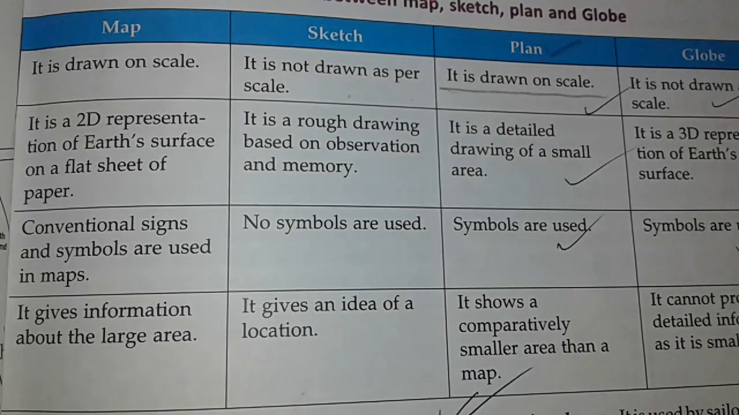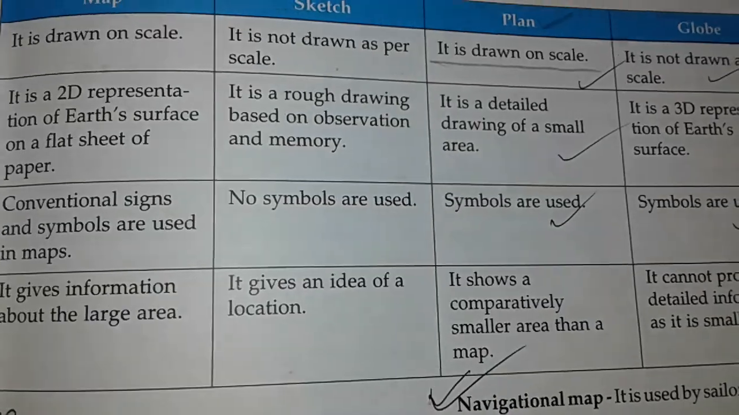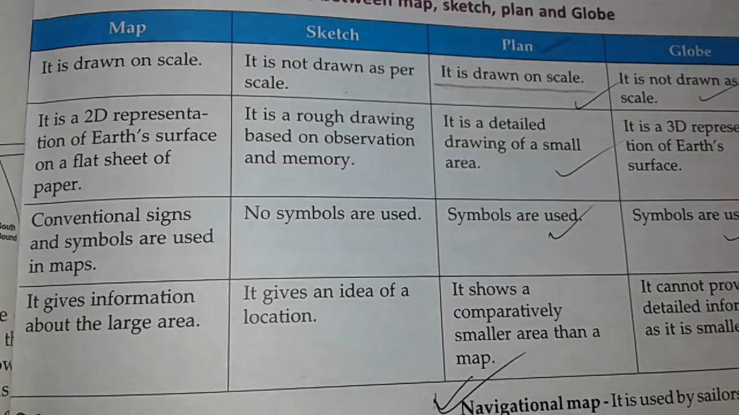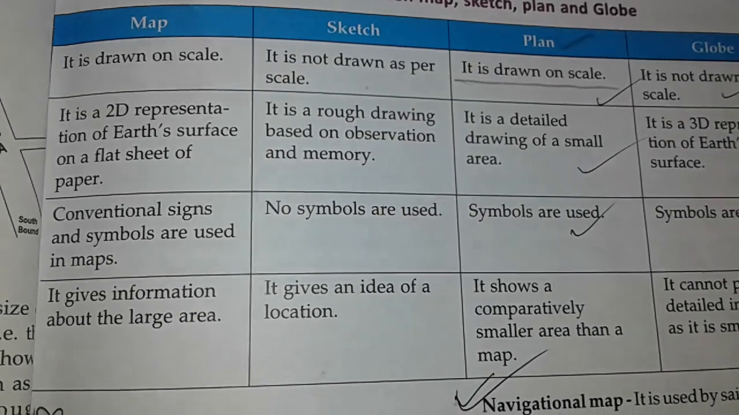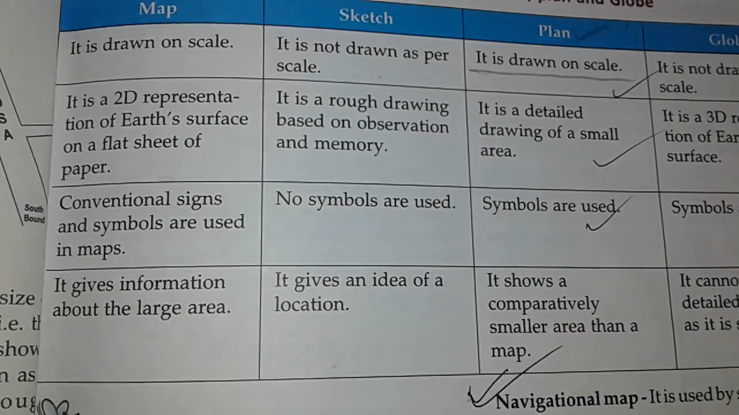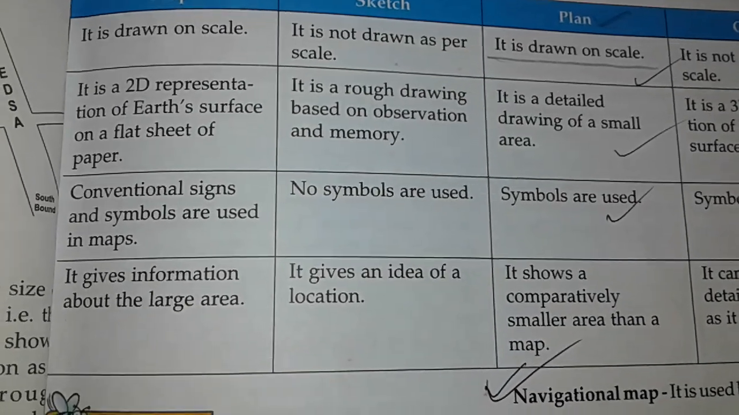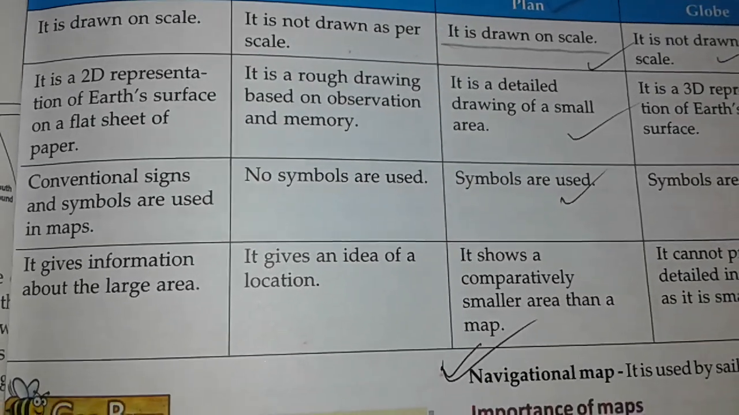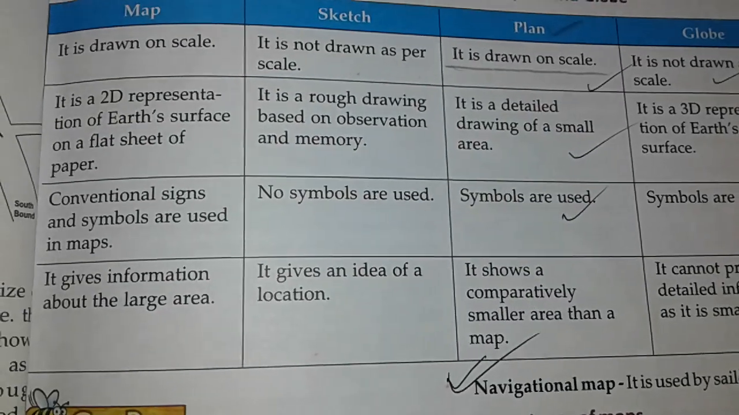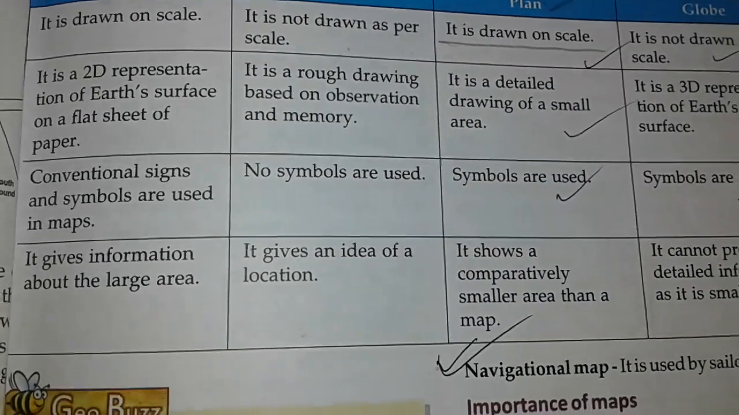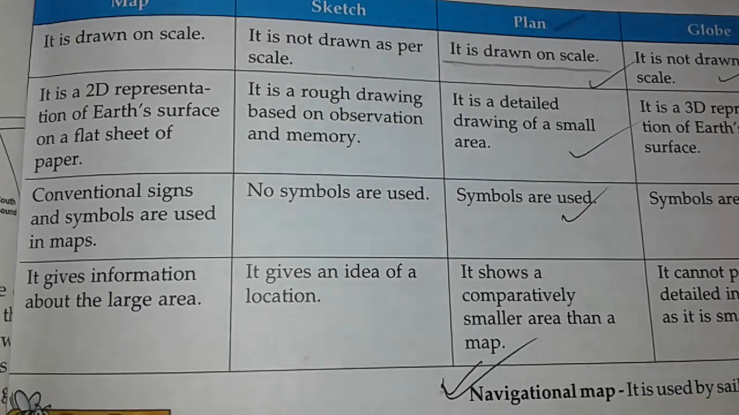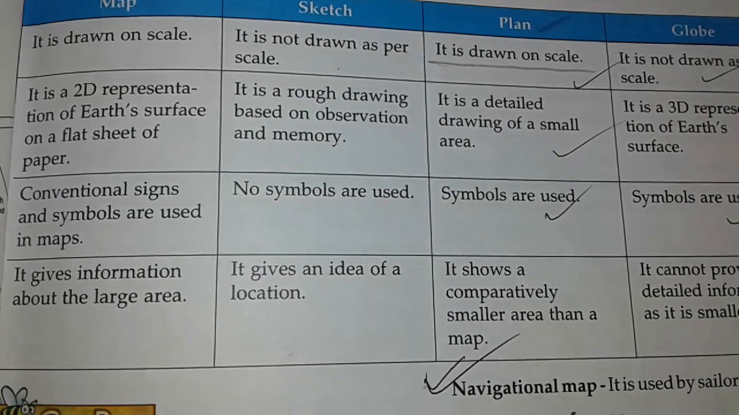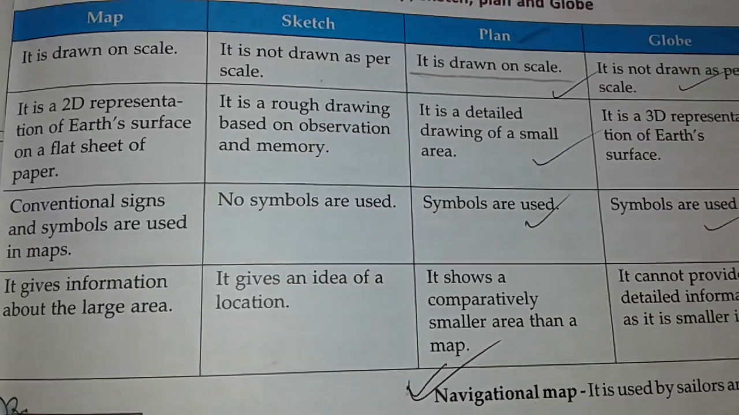Again, I am repeating children the difference between the map and the sketch. You can note down also. Map. It is drawn on scale. Sketch. It is not drawn as per scale. Map. It is a 2D representation of Earth's surface on a flat sheet of paper. Sketch. It is a rough drawing based on observations and memory. Map. Conventional signs and symbols are used in maps. Sketch. No symbols are used. Map. It gives information about the large area. Sketch. It gives an idea of a location.